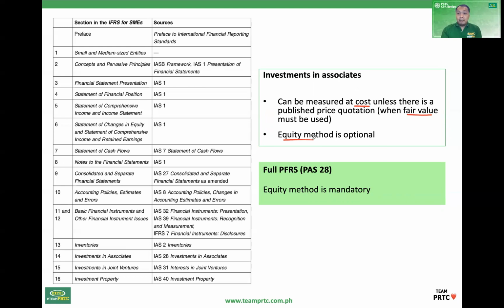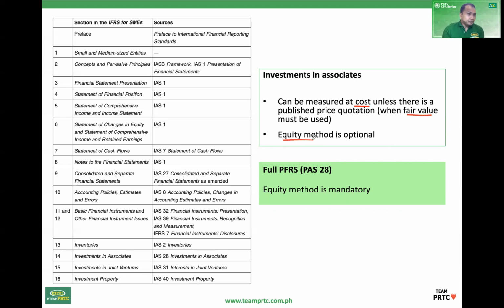It's just that when there is a quoted price, you cannot use cost. So the equity method is optional, because it's laborious, right? That equity method. So in full PFRS, which is PAS 28, there is no choice; you are required to use the equity method.